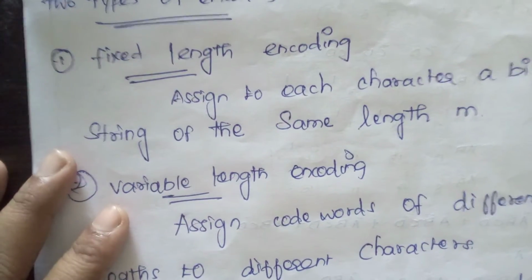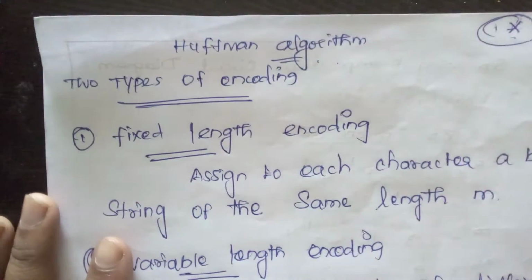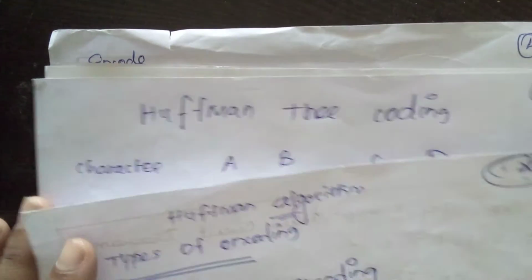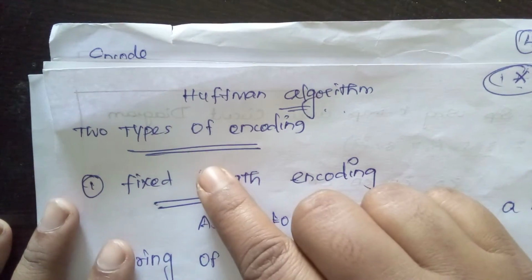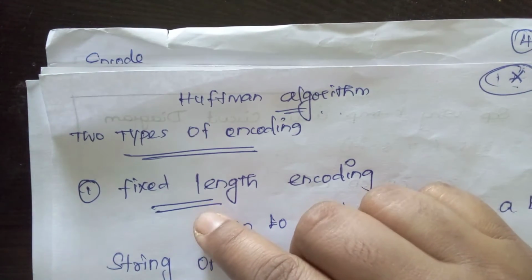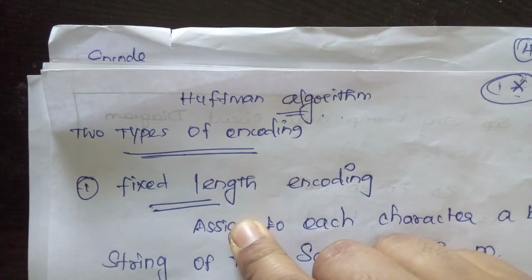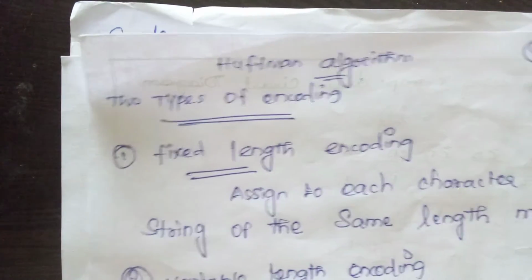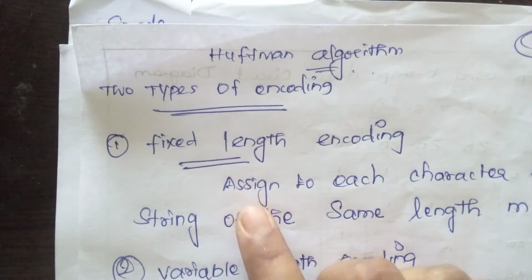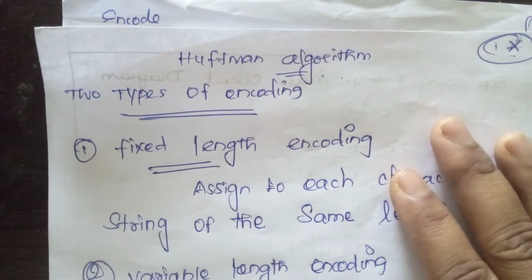Let's see the introduction part of Huffman. There is a Huffman algorithm, a set of steps for solving Huffman data compression, which I have told you is a lossless data compression. There are two types of encoding: fixed length encoding and variable length encoding. These are the fundamentals of Huffman.